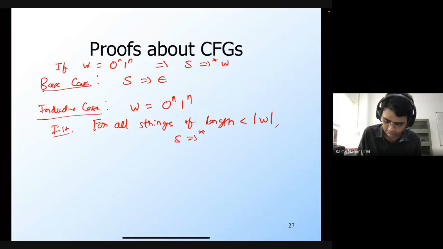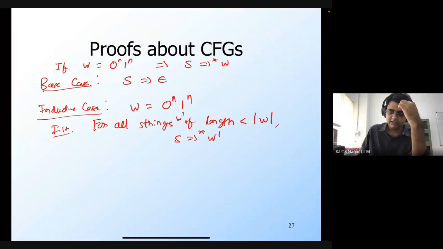For all strings, let's call it W prime, of length less than W, we can derive this W prime from S. Here we are actually using strong induction. And now we have to show that for the string W itself, there also exists a derivation.